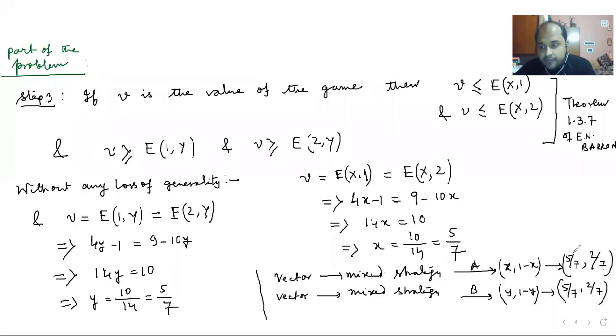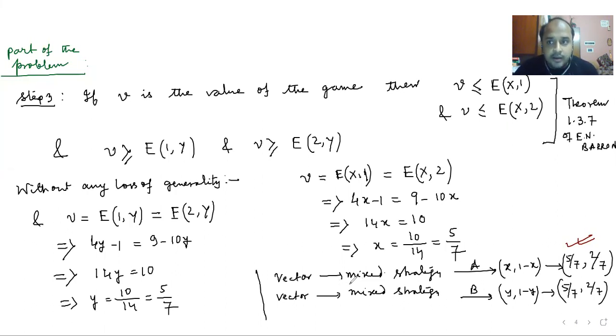And if you ask me to elaborate, 5 by 7 and 2 by 7, what do we mean by that? That means that this 2 by 2 matrix game is played 7 times. 5 times player A is going to select his strategy 1 and 2 times he is going to select his strategy 2. And similar is the case with player B. 5 times he is going to select strategy 1 and 2 times strategy 2. So that is the meaning of what I have got from our calculation.